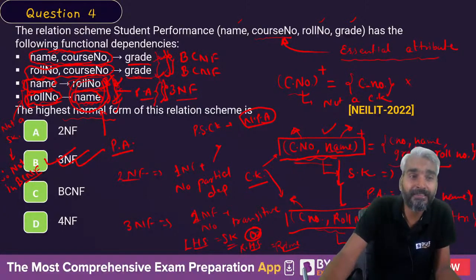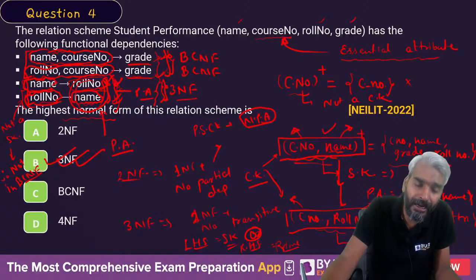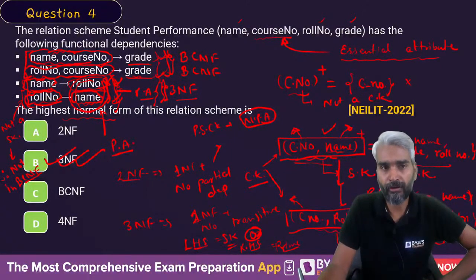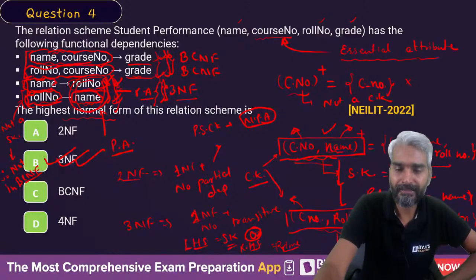In this one, LHS is a super key. Therefore, they are definitely in second normal form. Clear? So this is it. The correct answer is 3.